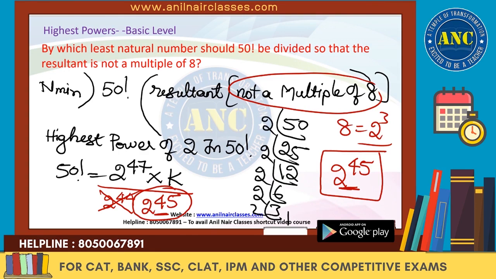Kindly reply in the live chat why it is 2 power 45. Right? So 2 power 47. For it to be divisible by 8, 8 is 2 power 3.